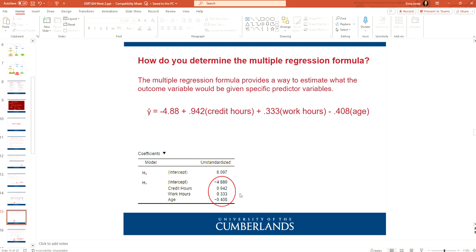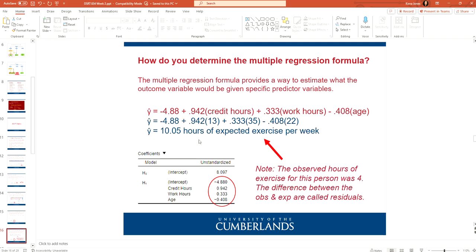Credit hours and work hours are both positive, so you know that they're positively related. So interestingly enough, the more credit hours someone takes, the more they exercise, and the more work hours someone works, the more they exercise. But age is flip-flopped. So the younger they are, the more they work out. The older they are, the less they work out. So obviously you can chew on that and think about those results, because remember, this is real legit data from my community college class.